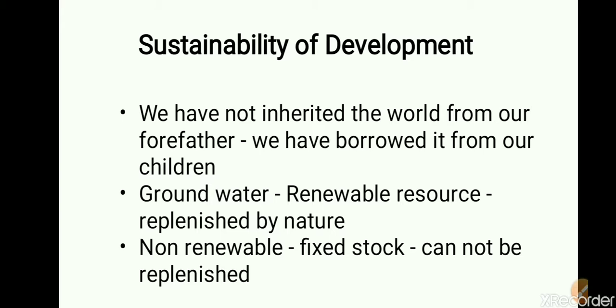Now, for example, groundwater is one of our renewable resources, and this can be replenished by nature. However, there are resources which are non-renewable in nature, and these cannot be replenished. So once depleted, they are gone. So we need to have, for example, oil, petroleum. So we need to have a kind of general